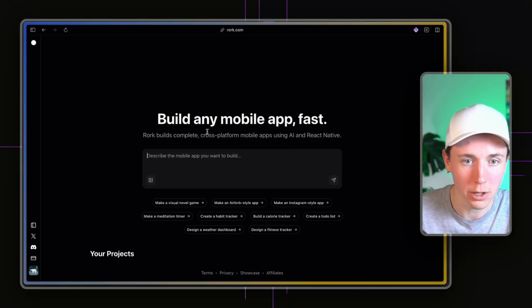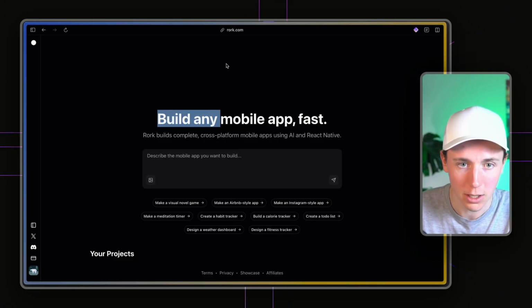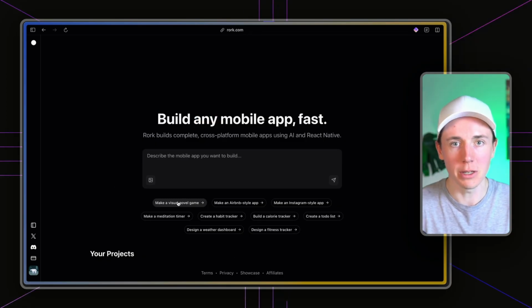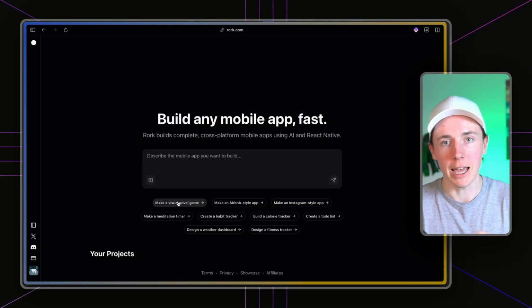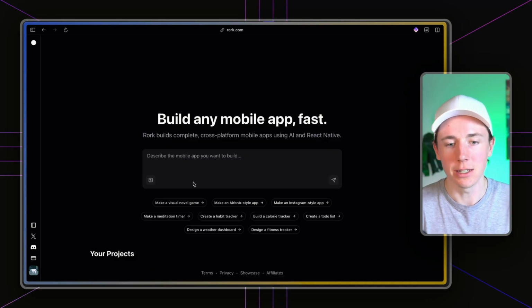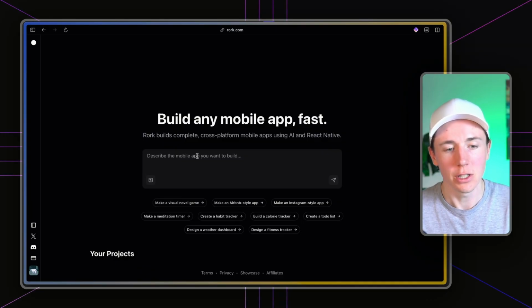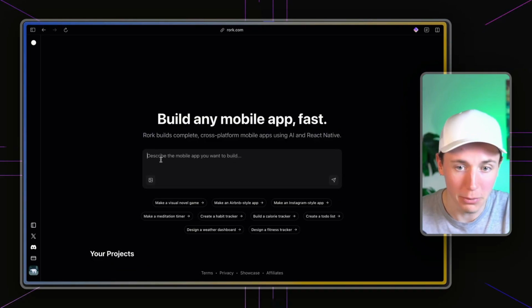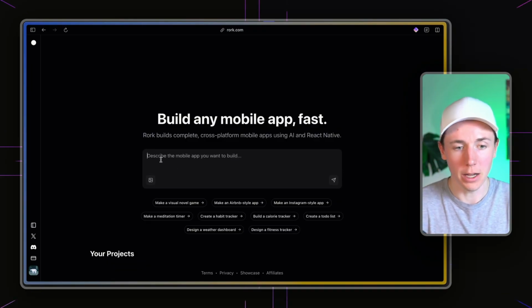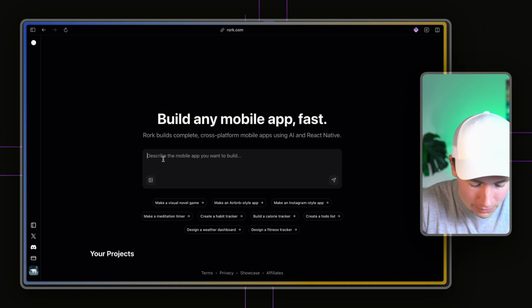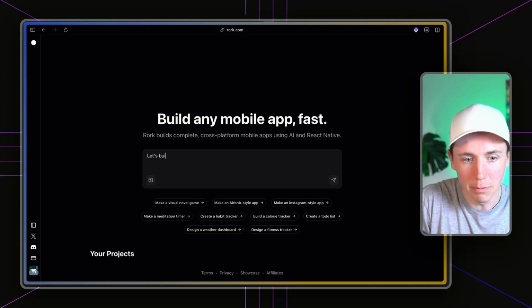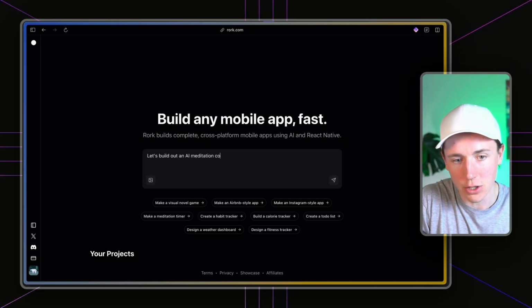So this is rork.app. So if you go to rork.com or rork.app, you can go and see this interface. And this is what we're going to be using to build out this app. And so if we look right now into the text box right here, you'll see that I can just enter a prompt and have it start building me out an app. And so we're going to build out one live on this video. So let's say I want to build out an app where it's an AI meditation coach. And so I'm going to say, let's build out an AI meditation coach app.